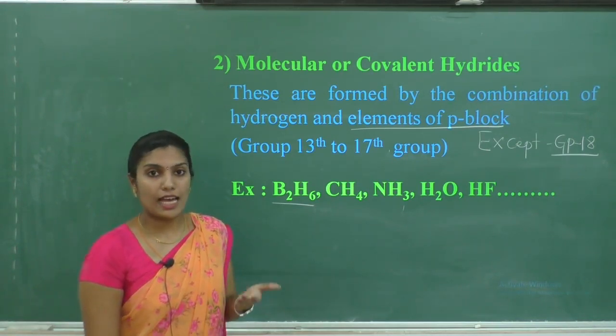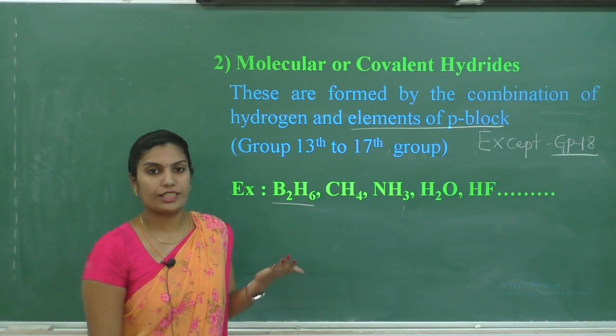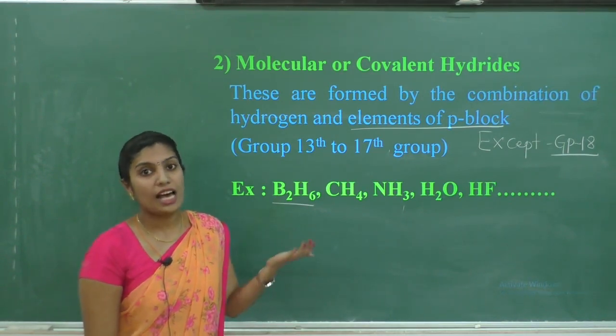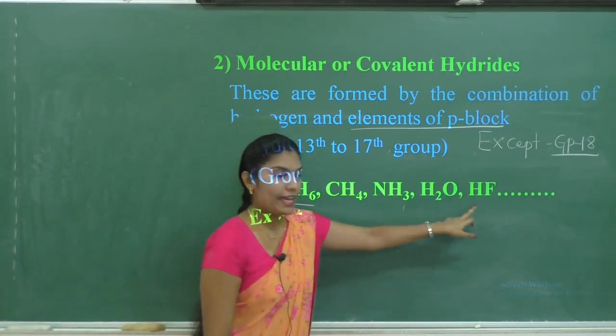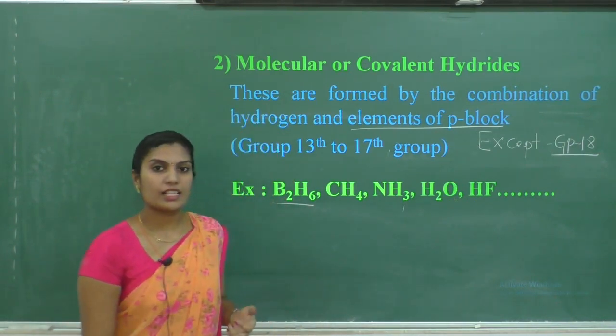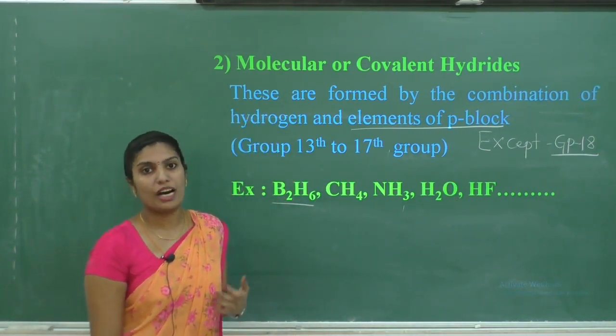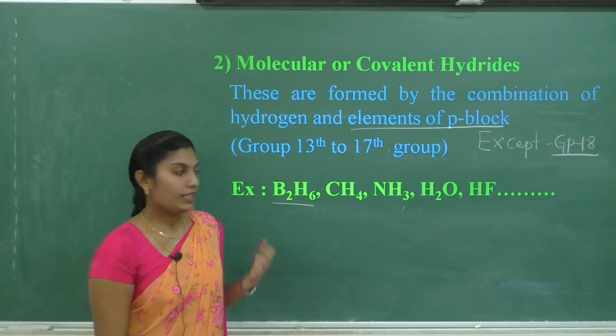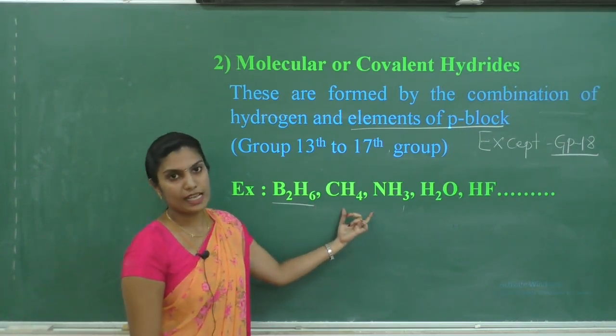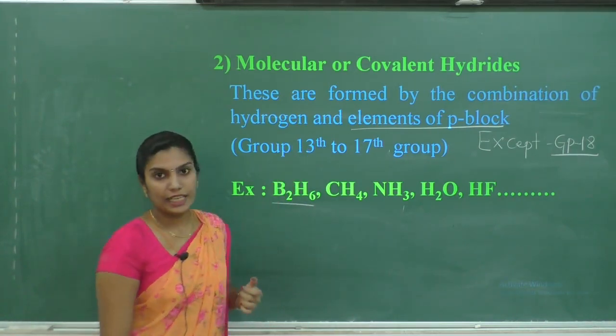When halogens react with hydrogen, they form their respective halides like HF. When fluorine reacts with hydrogen, it is going to form hydrogen fluoride. These are some of the examples for covalent hydrides.